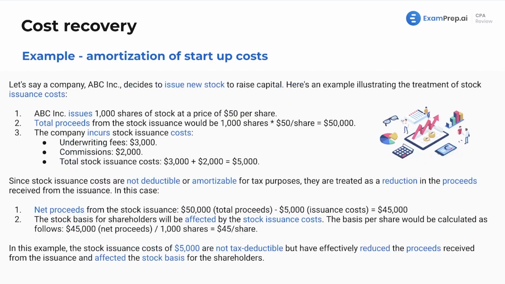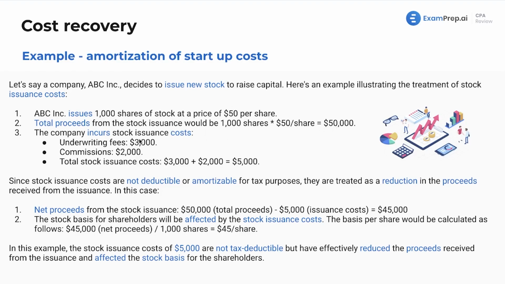All right, more examples here based on what we've been seeing. Let's say company ABC Inc. decides to issue new stock to raise capital. Here's an example illustrating the treatment of stock issuance costs, as we mentioned before, but now we're seeing them with numbers. ABC Inc. issues 1,000 shares of stock at a price of $50 per share. The total proceeds would then be $50,000.